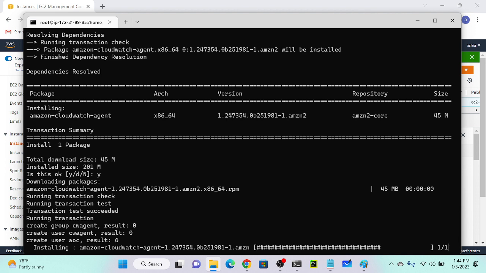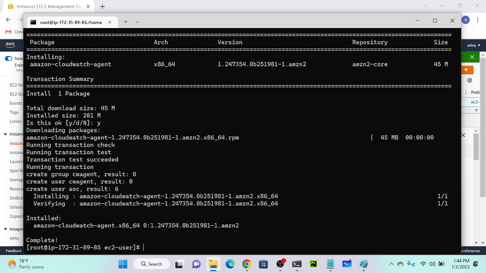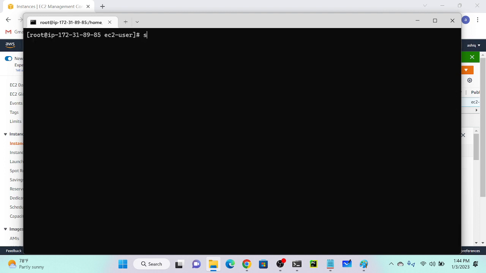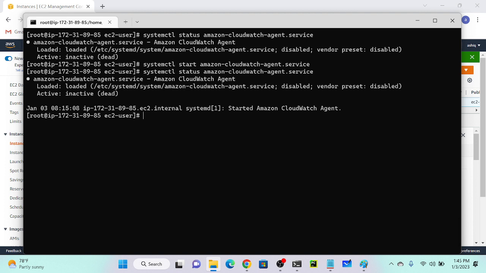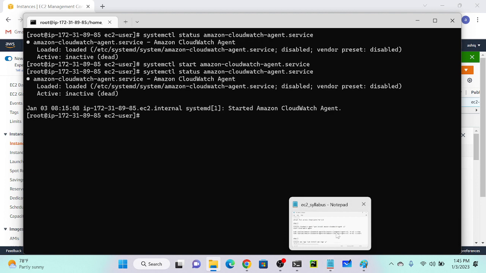So first I'll try to start my Amazon CloudWatch agent by using the systemctl command. Let me try. First I will check the status: status amazon-cloudwatch-agent. Then hit enter, and you can see that as of now it is in inactive or dead state. So how to activate? We have to start. If it is not working, I will go with the second command. Start, then enter. I will check the status again, and you can see that still it is inactive.